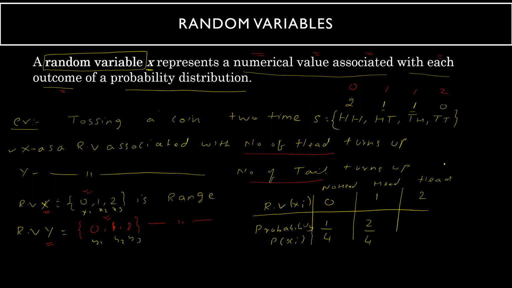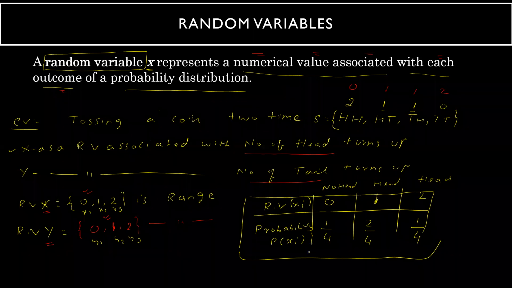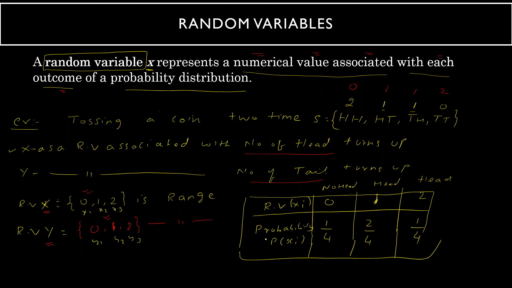That is the probability. And then two heads also appears one time, so this probability is also 1 by 4. So this is the way we define the random variable and their probabilities. Here xi represents the random values, random numbers, taken as numerical values, and p of xi is the corresponding probabilities. Similarly, you can also define the random variable for y as well.